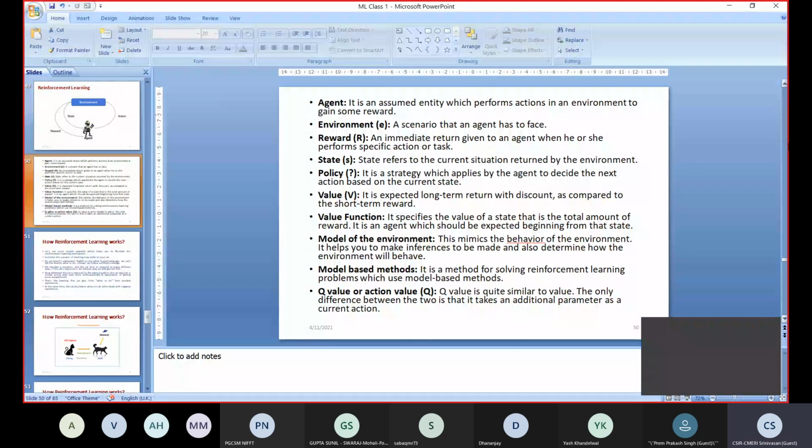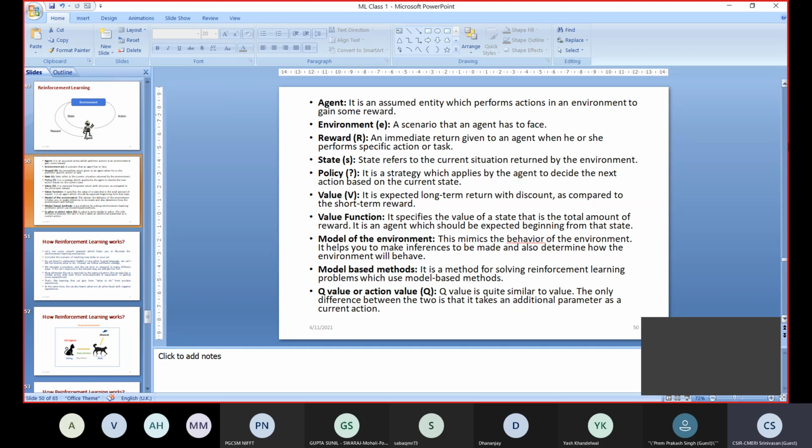Reward is an immediate return given to an agent when he or she performs a particular action or task. That means going from one state to another state. If he performs it, immediately we will give some reward to that agent. State refers to the current situation returned by the environment. The environment gives the situation, and based on the situation, the agent performs a new task, going from one state to another state.